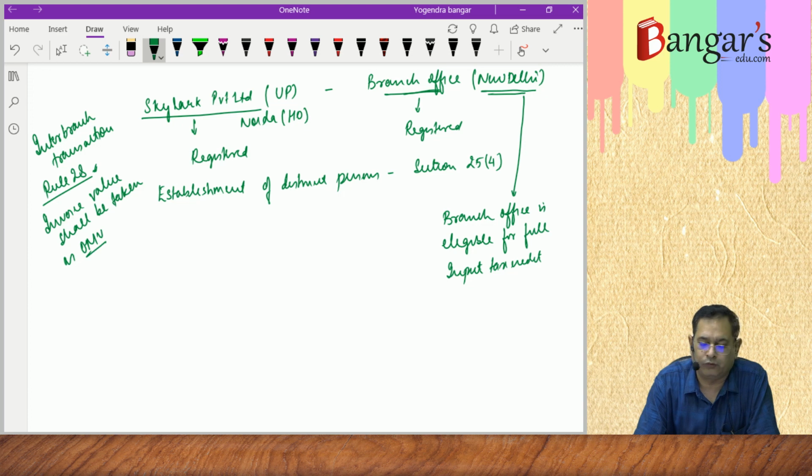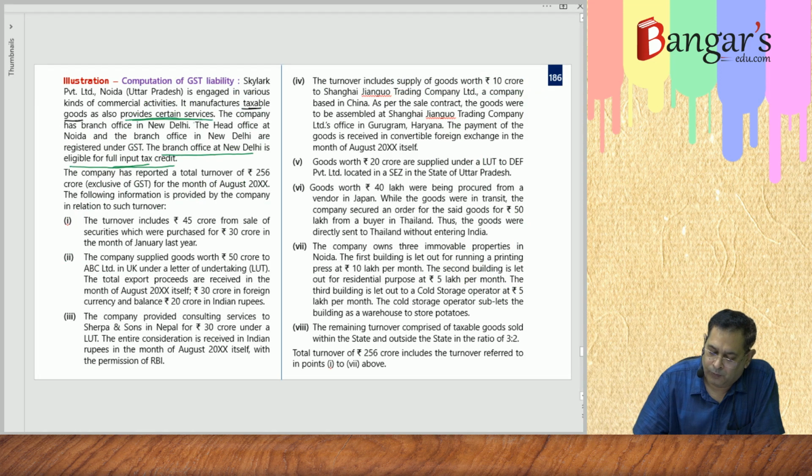Whatever value is charged in the invoice, the same will be taken as the open market value.